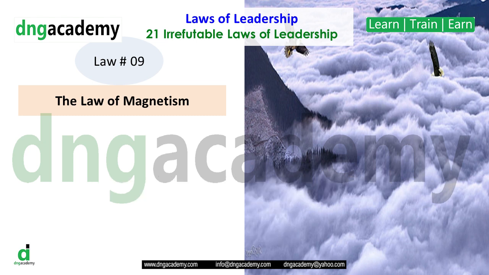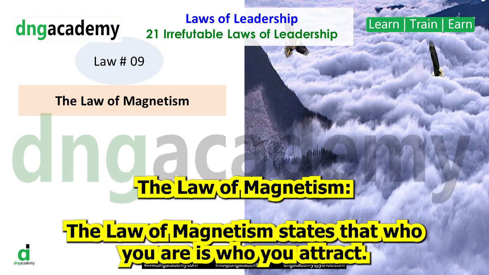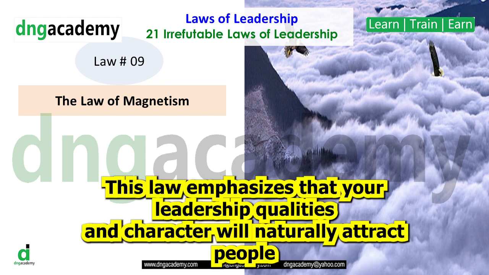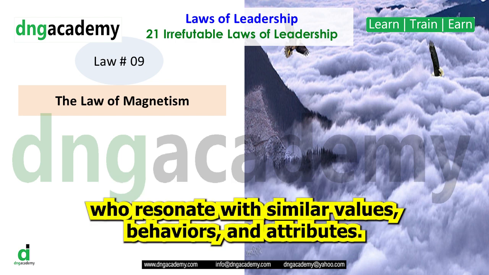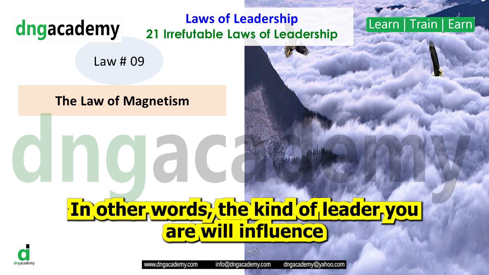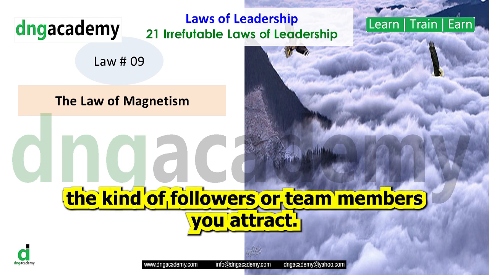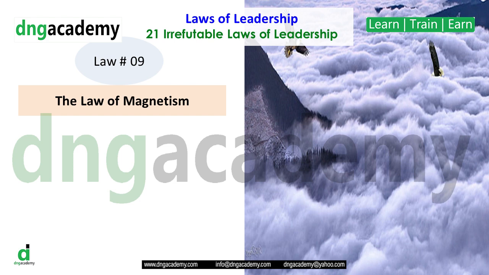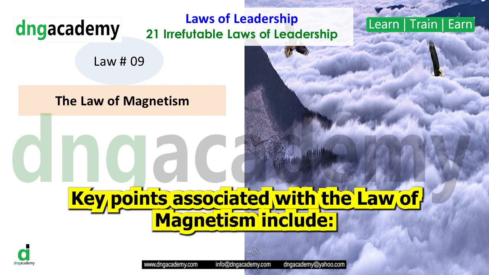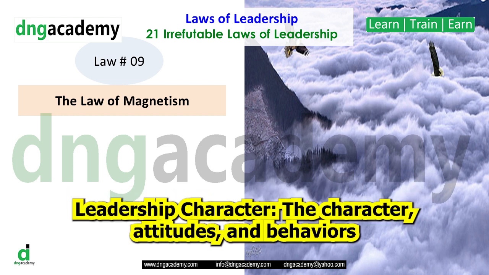Law No. 9. The Law of Magnetism. The Law of Magnetism states that who you are is who you attract. This law emphasizes that your leadership qualities and character will naturally attract people who resonate with similar values, behaviors, and attributes. In other words, the kind of leader you are will influence the kind of followers or team members you attract. Key points associated with the law of magnetism include leadership character.